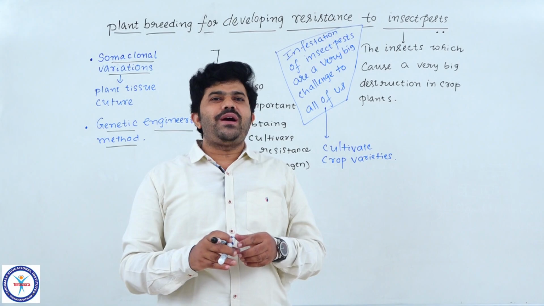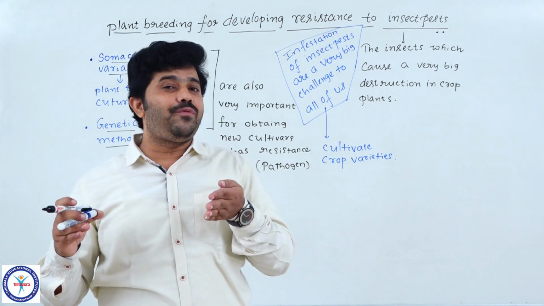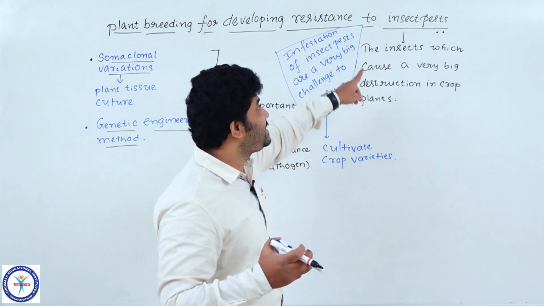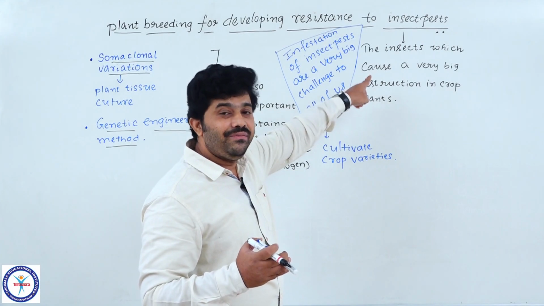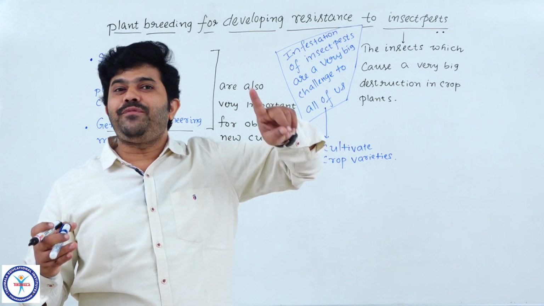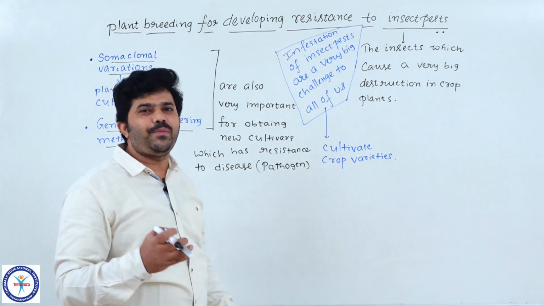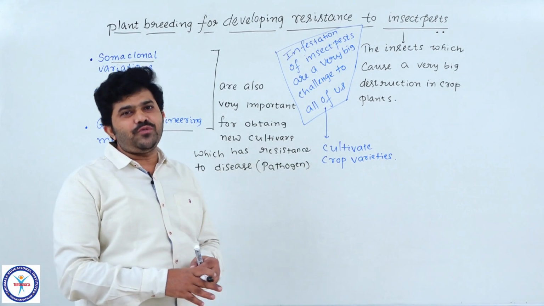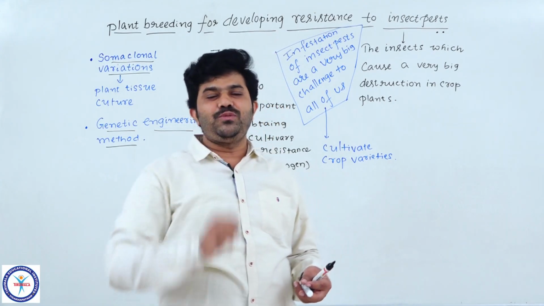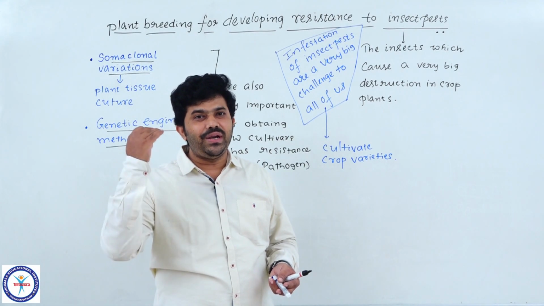So now we just focus our concentration on the particular characters provided by the crop plants to the insect pests. We had better alter those preference characters into non-preference characters for the insect pests. That's why we focus our concentration on the morphological characters, the characters offered by the plant to the insect pests for their growth and development.